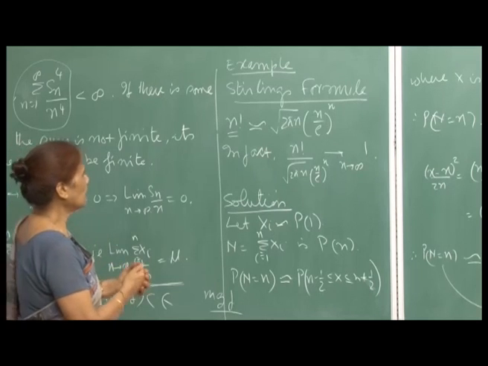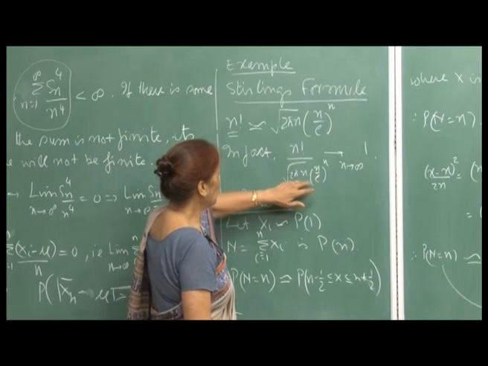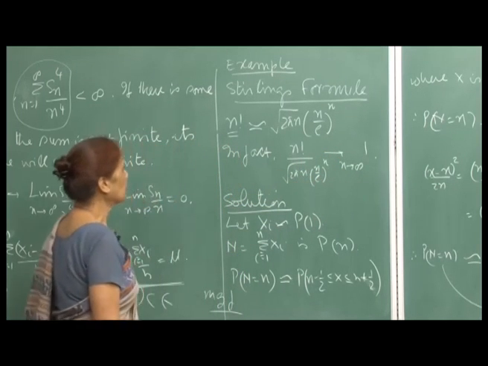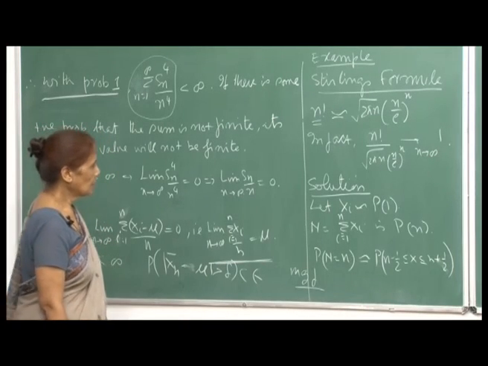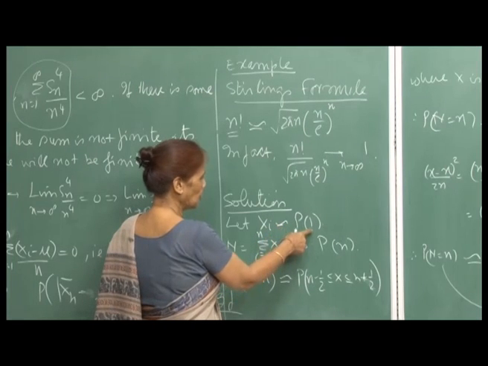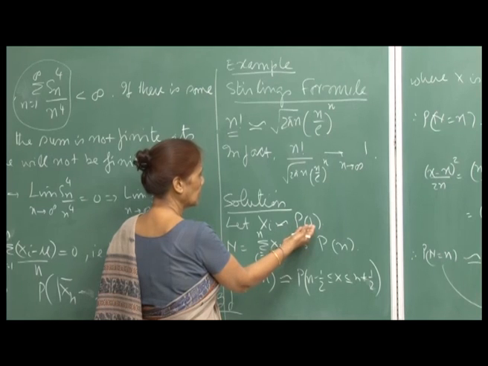So, in other words, what we are saying is that n factorial upon under root 2 pi n, n by e raised to n goes to 1 as n goes to infinity. This is the idea, right. Now, the solution what we are doing here is we are saying that let x I be Poisson 1. That means, the lambda is 1. So, the parameter for the Poisson distribution is 1.